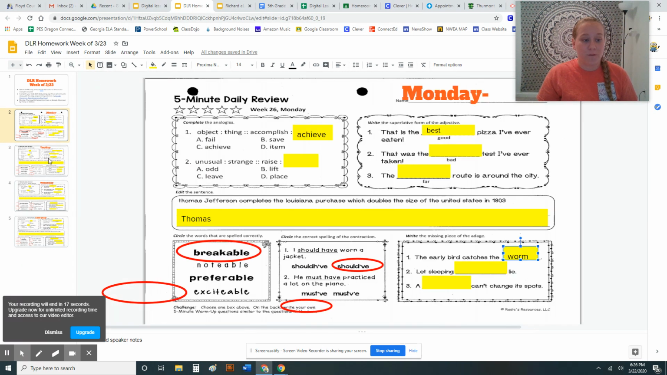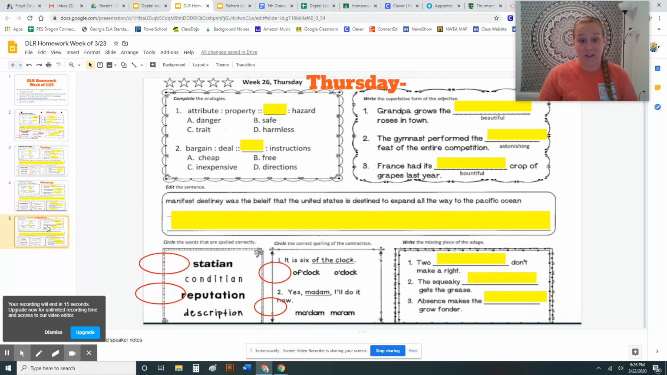And then you have DLR homework for Tuesday, Wednesday, and Thursday to complete as well. And then you submit on Google Classroom. Feel free to email me with any questions.